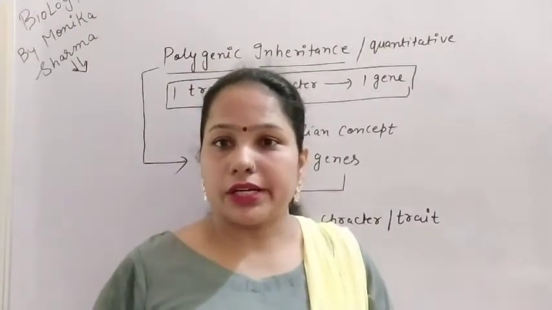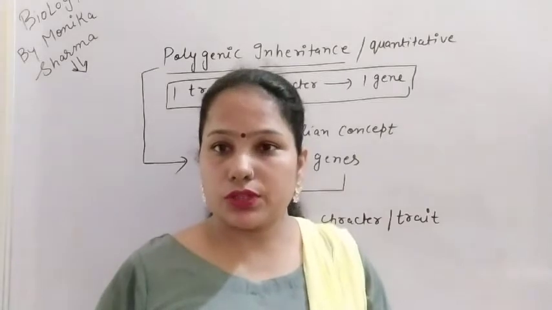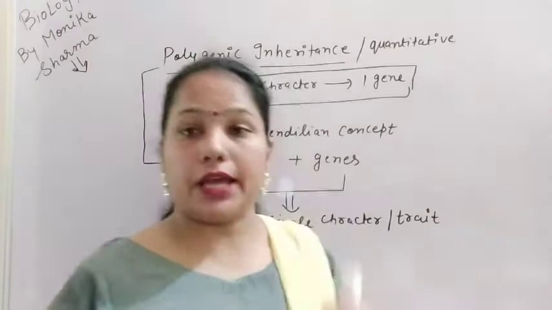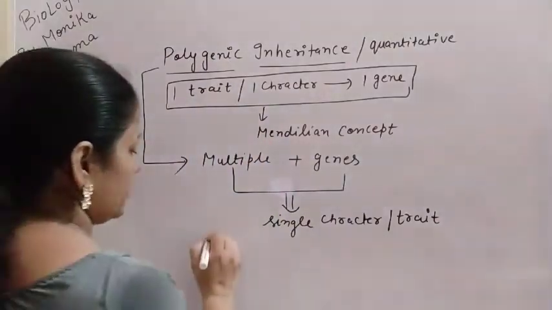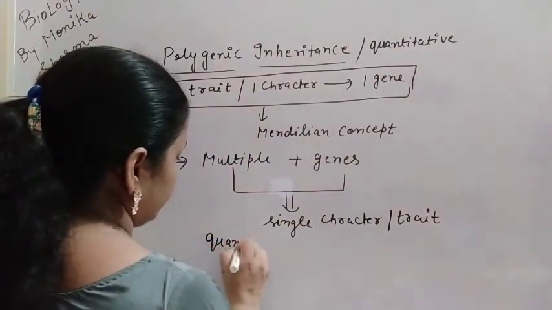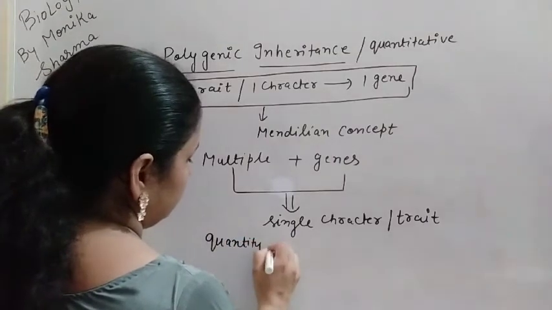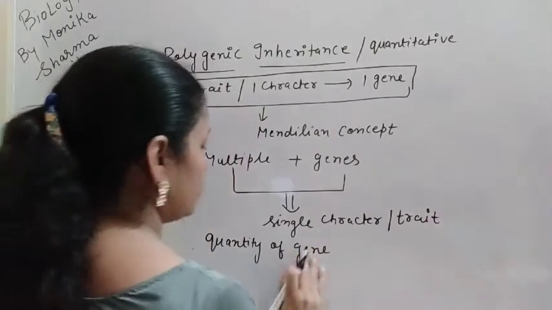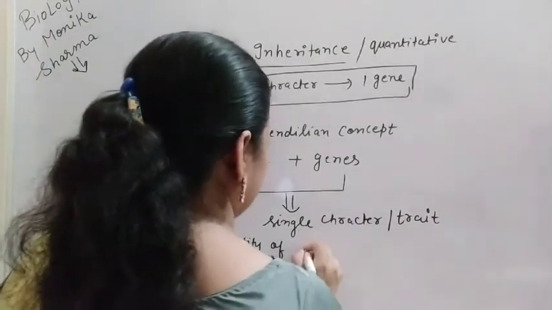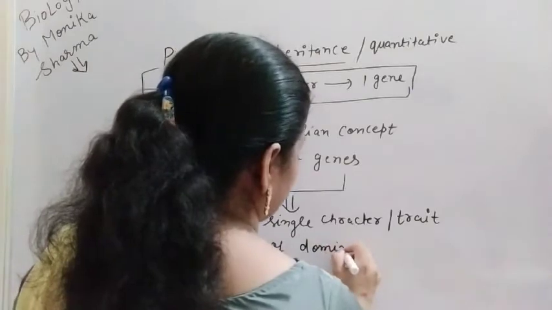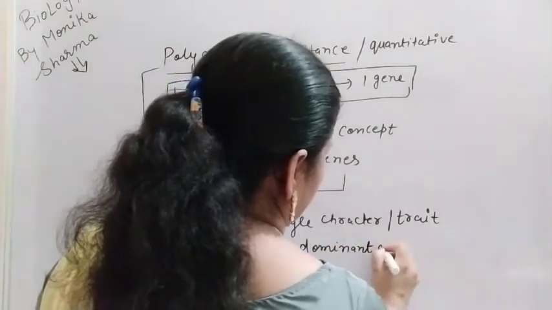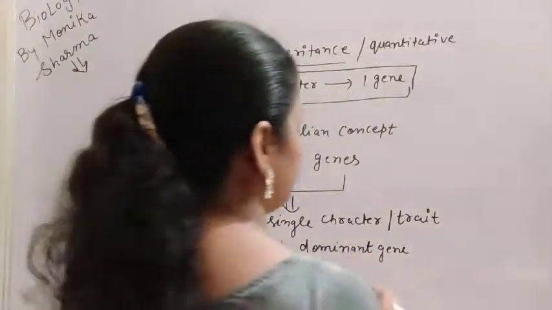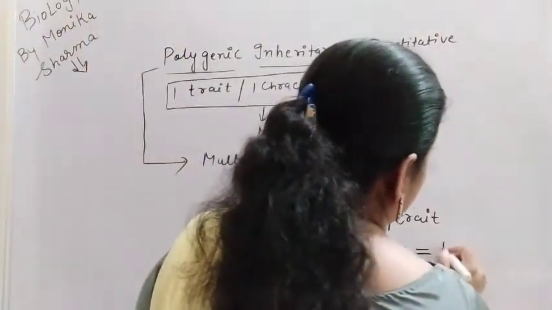Here the quantity of the genes, or the amount of the genes, and especially the dominant genes, determine the particular type of trait. So we can say the quantity of the dominant gene governs a particular type of trait.